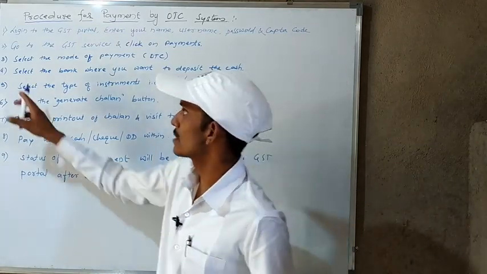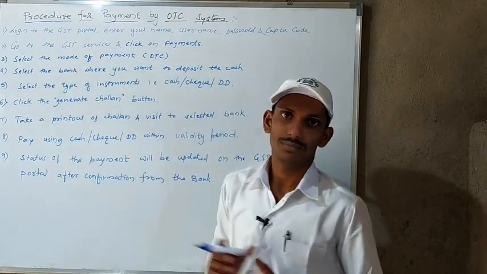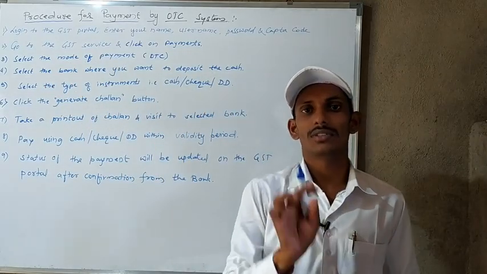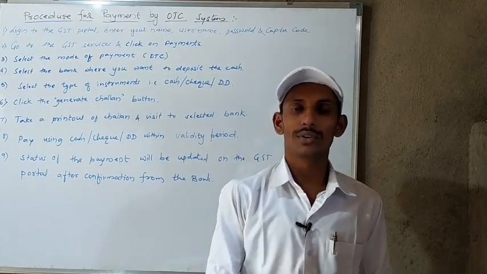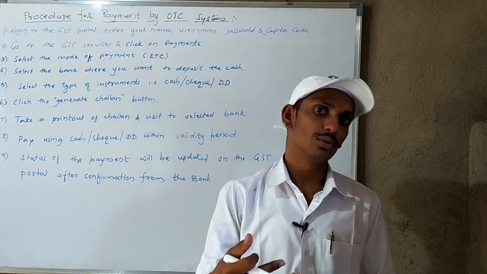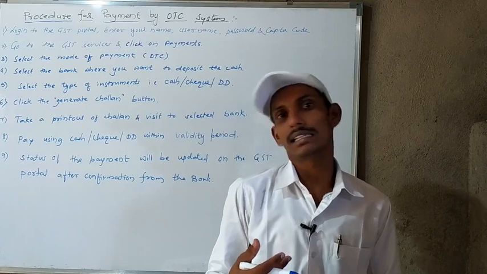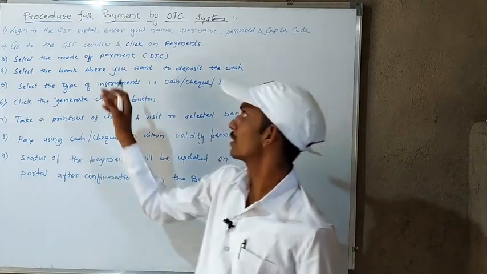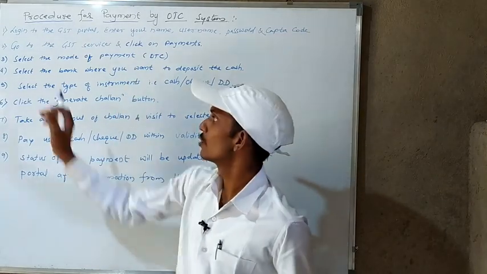Next, the third step is to select the mode of payment. As I told you, 3 modes are available: debit card or credit card is 1, OTC is 2, and RTGS and NEFT is 3. If you want to make the payment by OTC, you have to select OTC as the mode of payment.